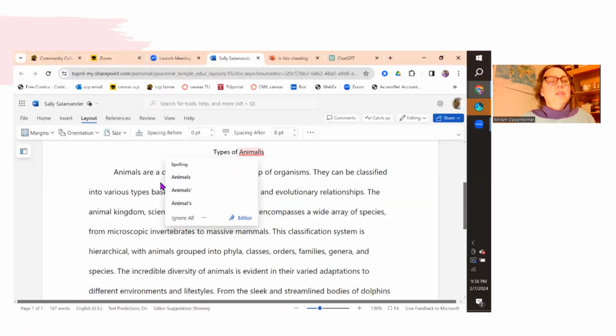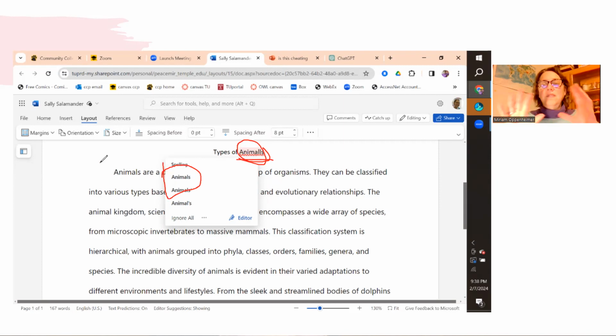Okay. Same thing with this. If you need to find out how to spell something, you spelled it wrong, it's underlined, and you don't know what's going on here, you absolutely can use the document's formatting and the document giving you the right spelling. That's definitely okay. Yes, that's okay. Okay.